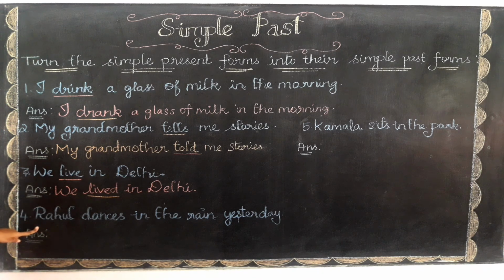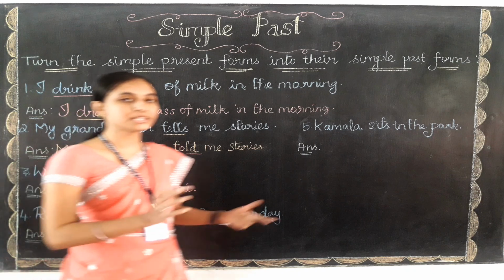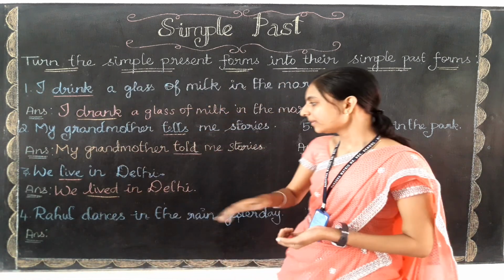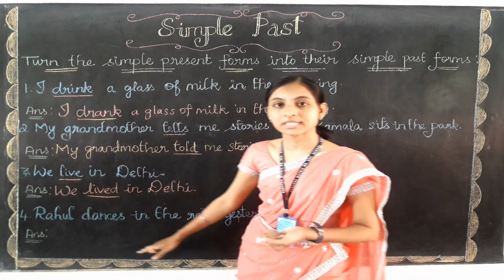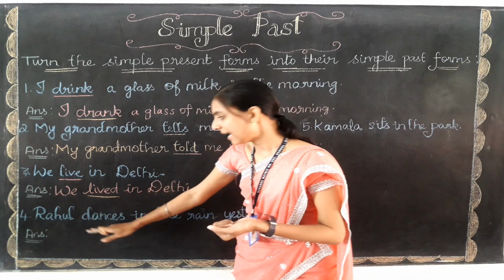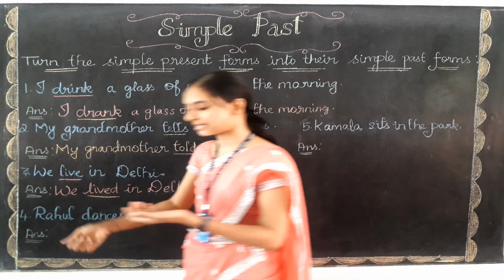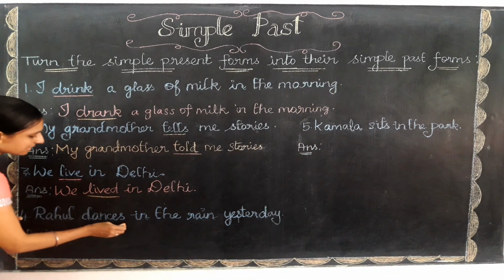Okay, let me read out the fourth question for you. Rahul dances in the rain yesterday. Can you tell me which is the verb here? Here the subject is Rahul and after the subject comes the verb. So dances is the verb. I'm going to underline dances.